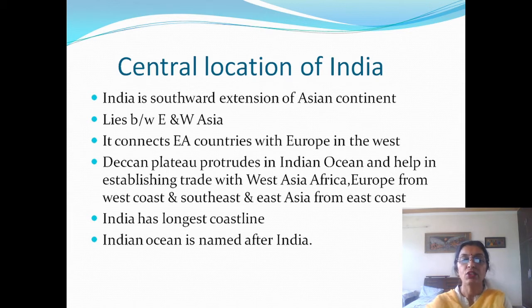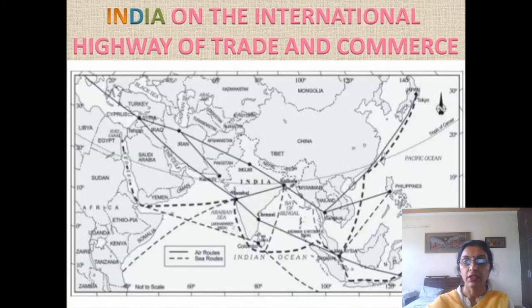India has the longest coastline. That's why the Indian Ocean is named after India, because no other country shares such a long coastline with India. Have a look at the map of the world regarding the international highway of trade and commerce.